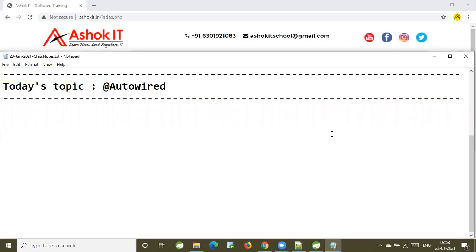By using stereotype annotations, we are representing our classes as Spring Beans. When we represent our classes as Spring Beans, how will the dependent object be identified and how will the target object be identified? So to inform the IOC container what is the dependent object and what is the target object, we are going to enable auto wiring.